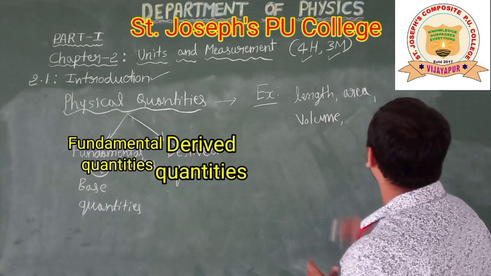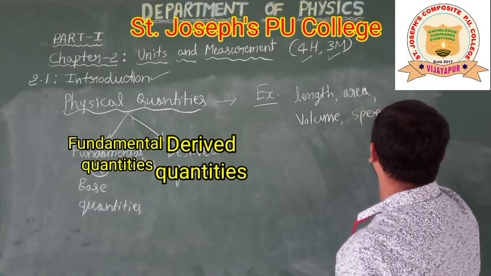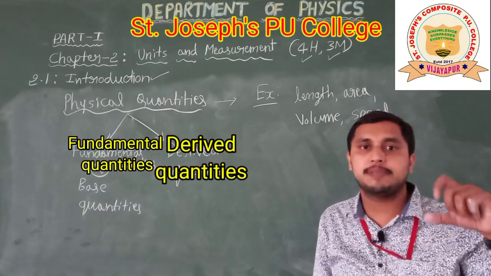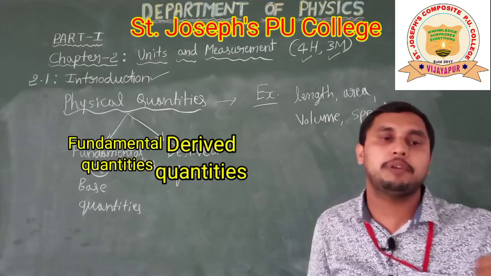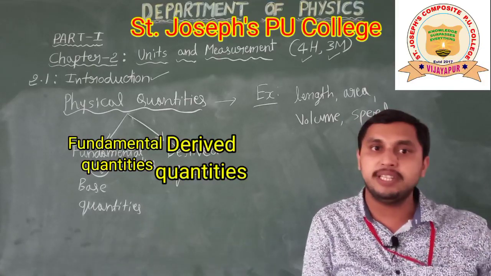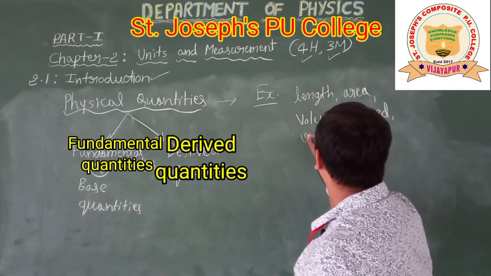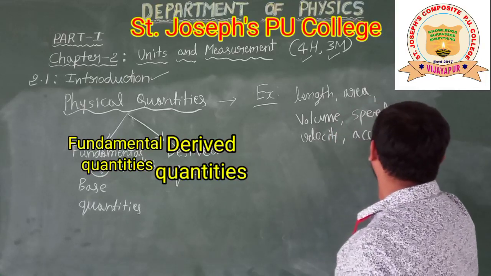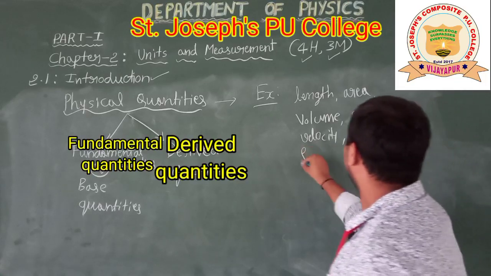And speed, for example in a vehicle the speedometer shows 40 km per hour, which is measurable. And velocity, acceleration, and force.